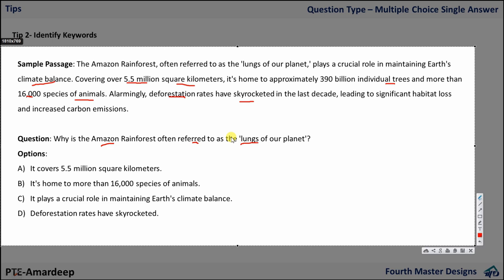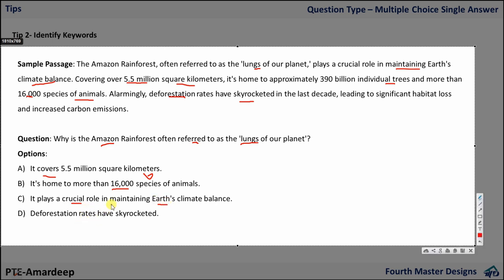What they have discussed here: lungs of our planet, playing a crucial role in maintaining Earth's climate balance. Climate balance. It covers this much square kilometers? No. It's home to this much? No. It plays a crucial role in maintaining Earth's climate balance. Yes, this is the answer.